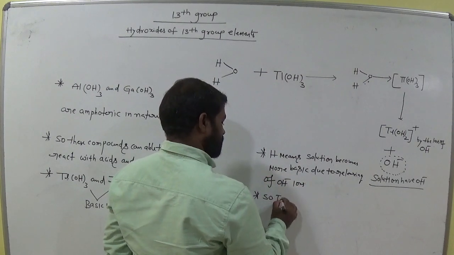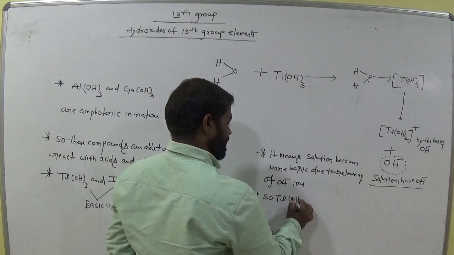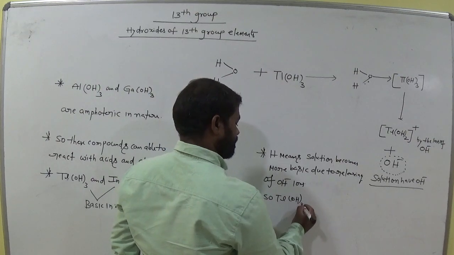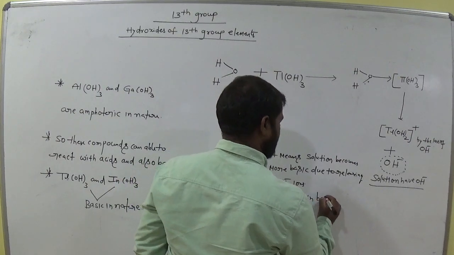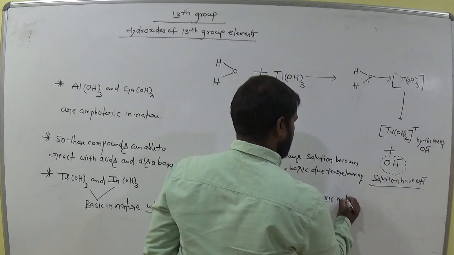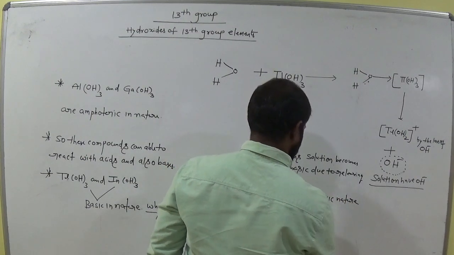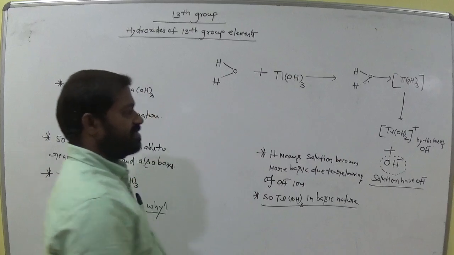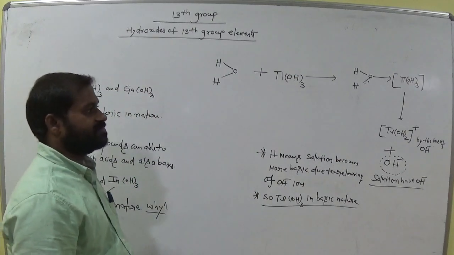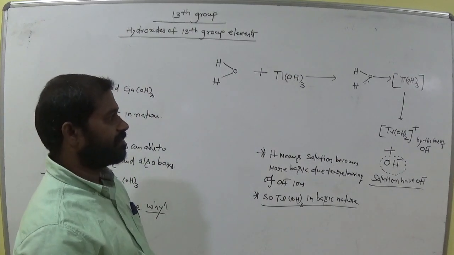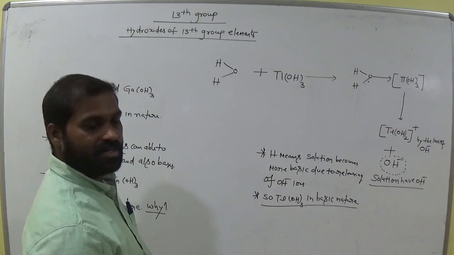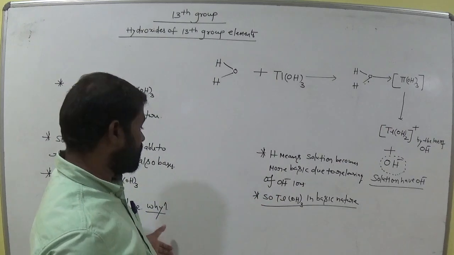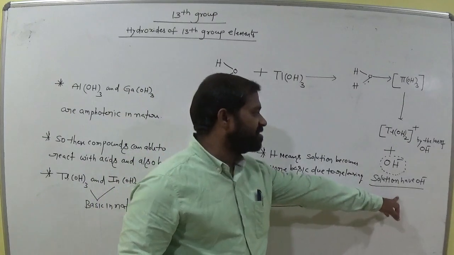So thallium hydroxide is basic in nature. Is it clear, everyone? So this is the concept. Why is thallium hydroxide basic in nature? Due to the release of OH minus.